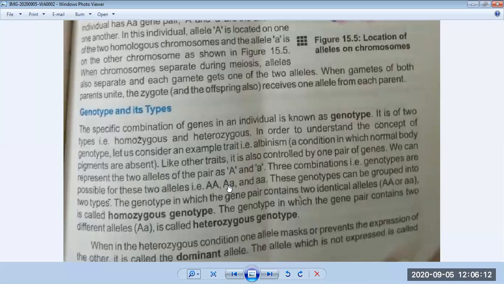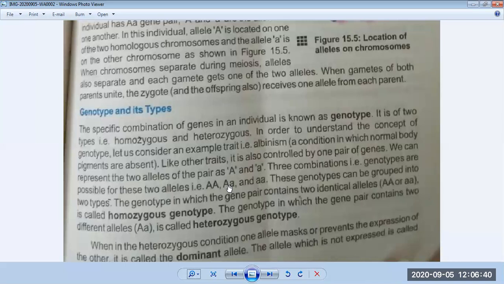Okay, so after that, Mendel gave us two laws of inheritance, which we will discuss in our next lecture. First, he gave us the law of segregation, and second, he gave us the law of independent assortment. So inshallah we will discuss these two laws in our next lecture.